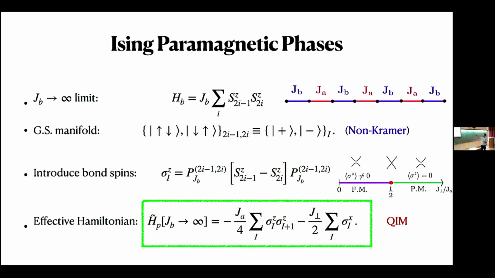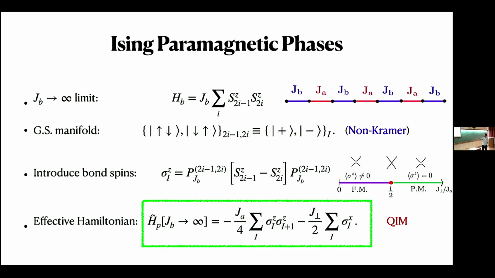The ground state for a single bond will be this thing, up down or down up. Let's call them plus and minus. And now we define these new spins. Remember these S spins were living on these sites. Now we define these sigma spins which live on the bonds, the centers of these blue bonds. And we turn on JA and J perp as the perturbation, and we do strong coupling expansion or degenerate perturbation theory.